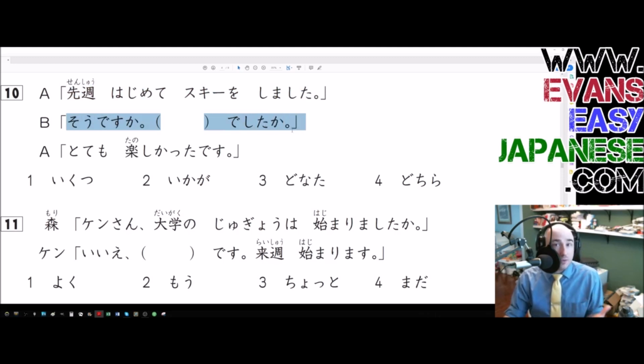Was it blank? Was it? And they say, oh, it was so fun. So just right there, we probably know what the question was. How was it? is almost certainly what they're trying to say. And so even though this is the grammar section, this is almost just a vocabulary question. Okay, so we kind of know what the question is.